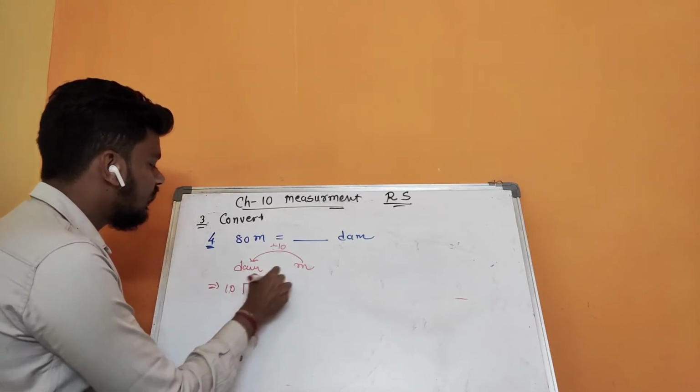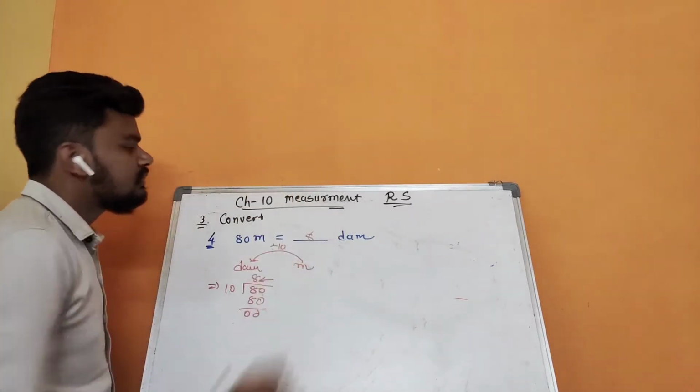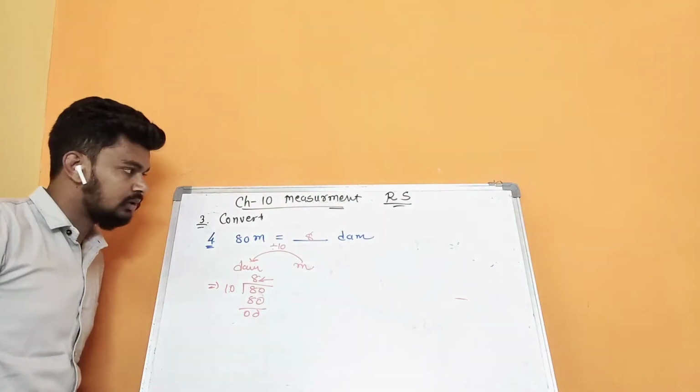So you will get the answer as a 8. Answer 8 decameter. Done.